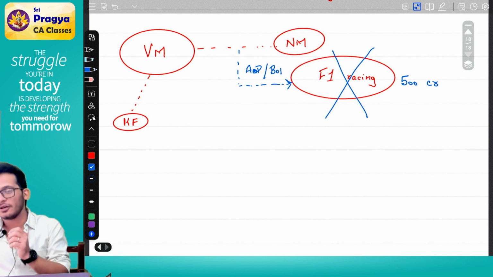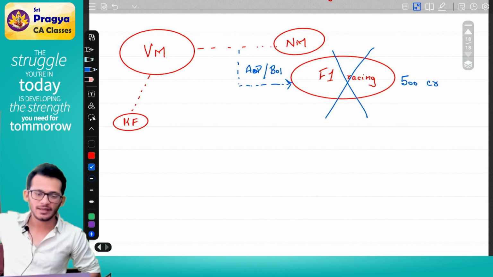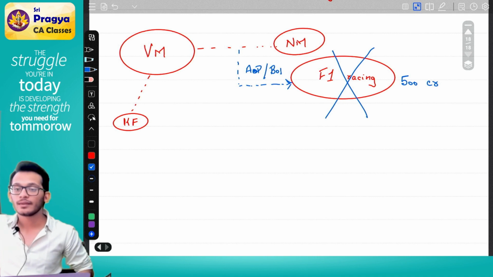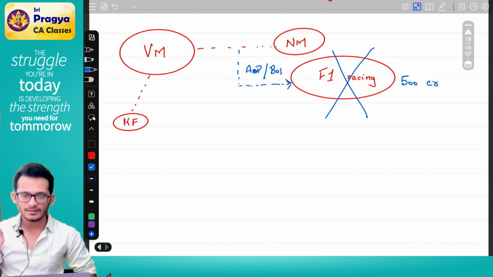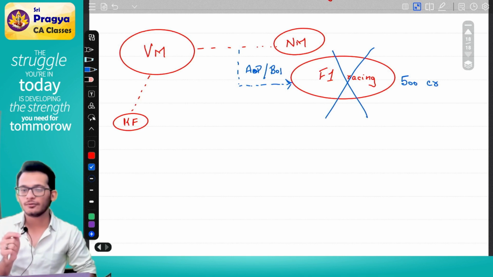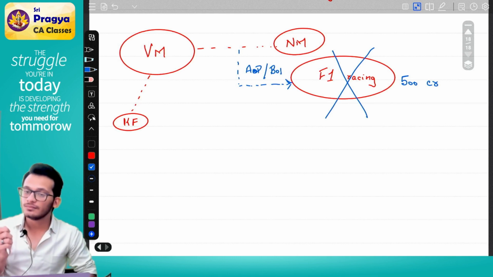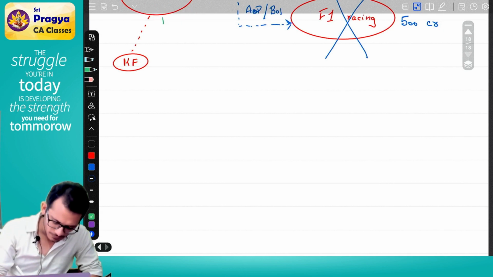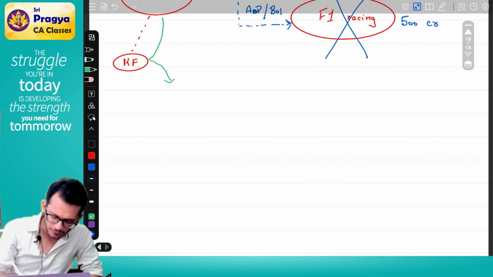Now, if you are planning to abscond from India, do you need money or can you freely go? You need money. Does he have money? He does not have money because he spent everything in the gamble. The only one thing which he has is Kingfisher. So he decided to sell Kingfisher. You will have to sell the assets. So Mr. Vijay Mallya went to Kingfisher, took all the assets and sold them off.